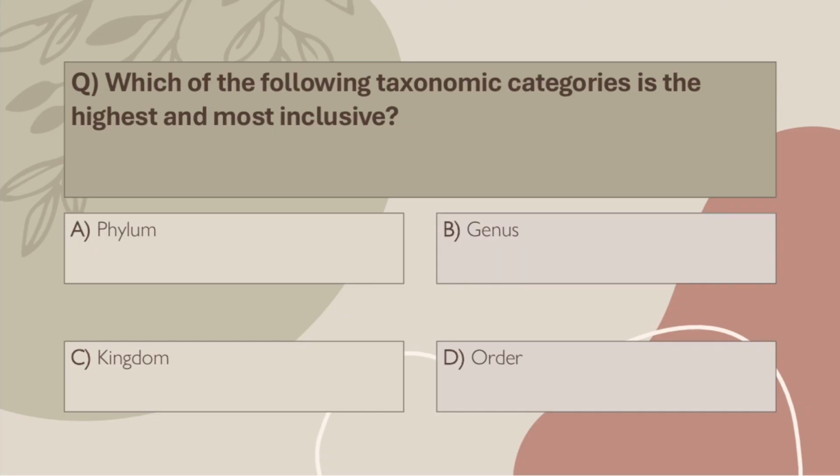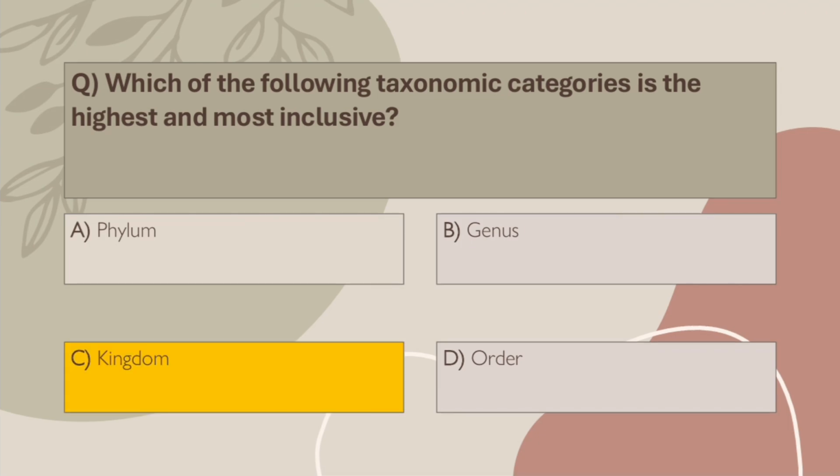Q12. Which of the following taxonomic categories is the highest and most inclusive? A. Phylum, B. Genus, C. Kingdom, D. Order. Correct answer, C. Kingdom. Kingdom is the topmost in the classical hierarchy. The broader you go, the higher the category.